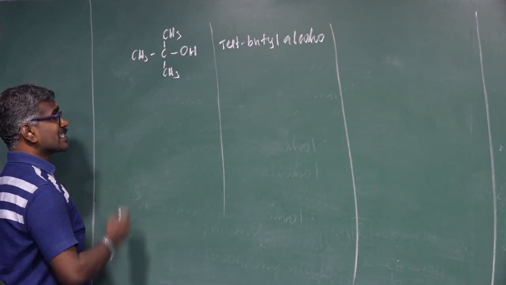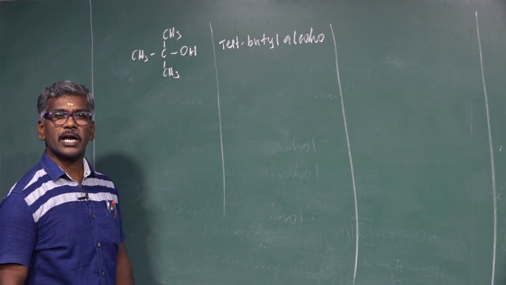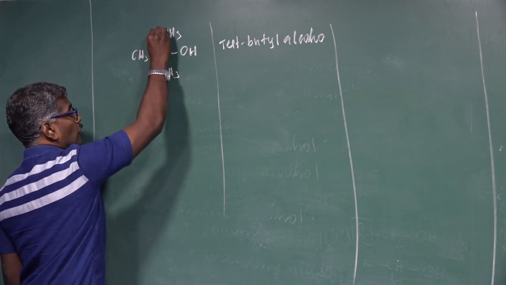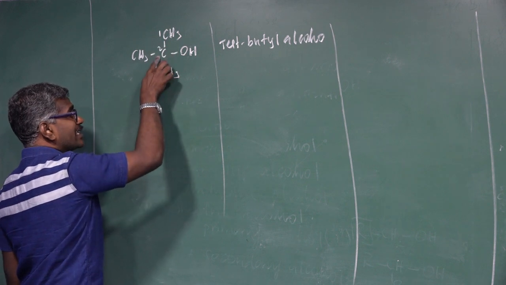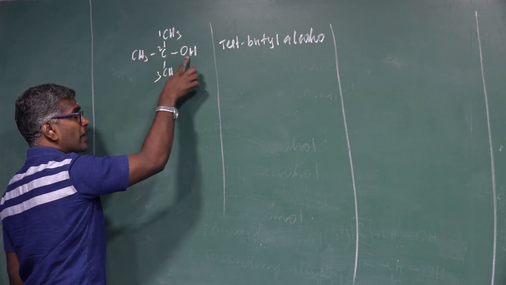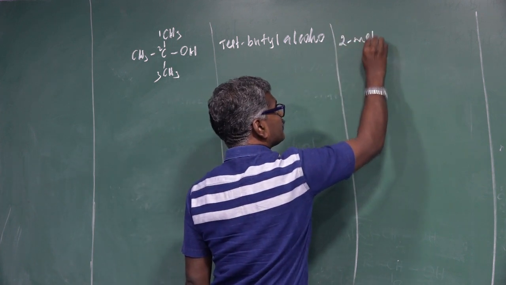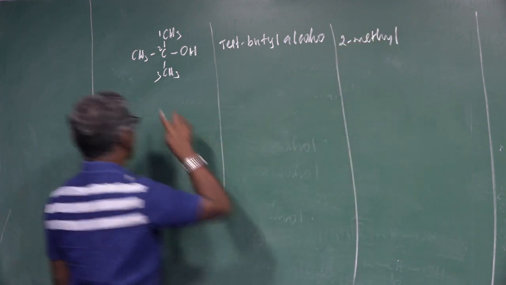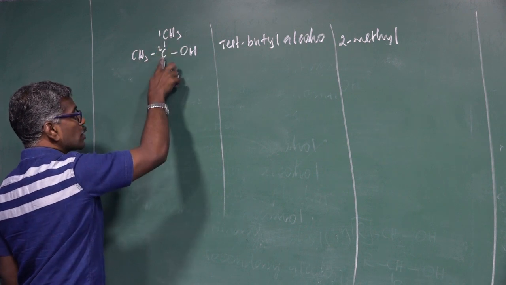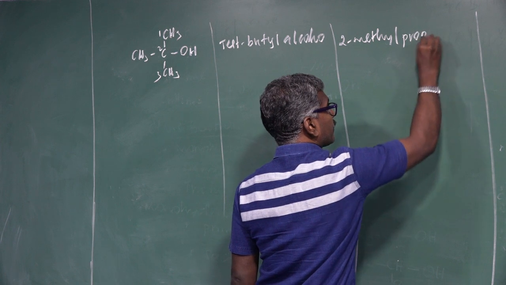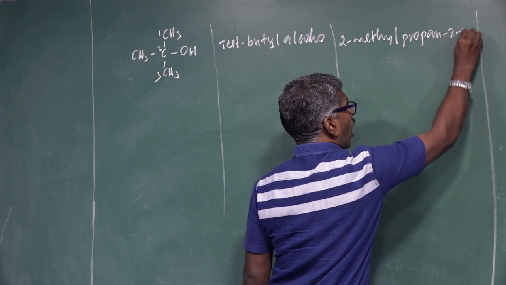IUPAC name: first select the longest carbon chain as the word root. 1, 2, 3. In the second position, there is a methyl group and a functional group. So, 2-methyl. How many carbons? 3 carbons. The OH group is present on the second carbon. So, 2-methylpropan-2-ol.